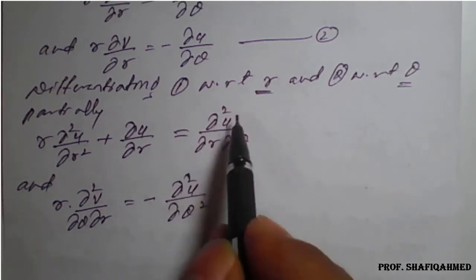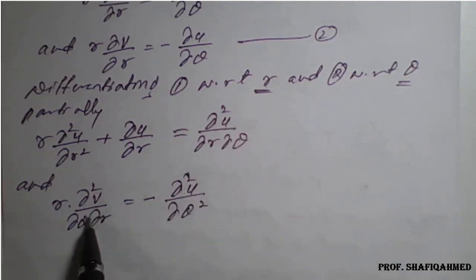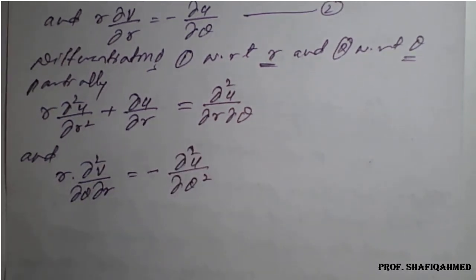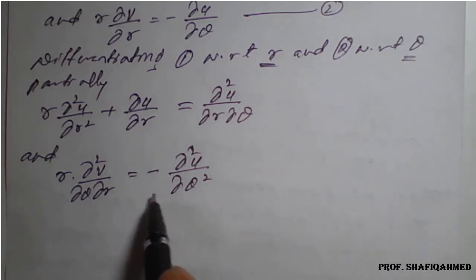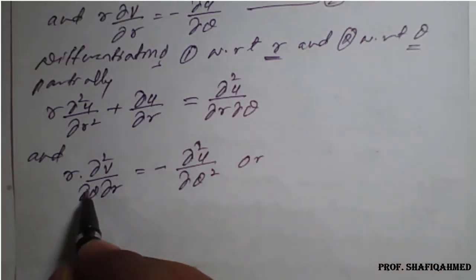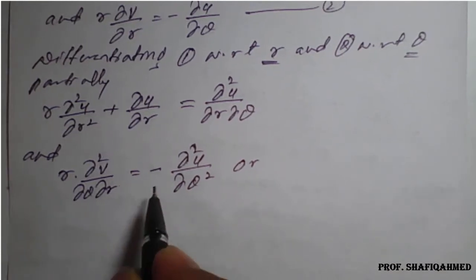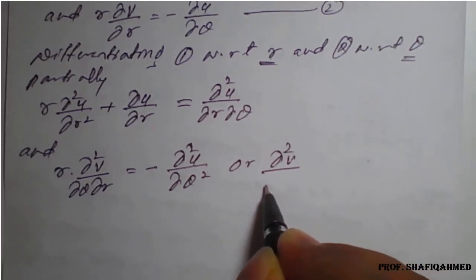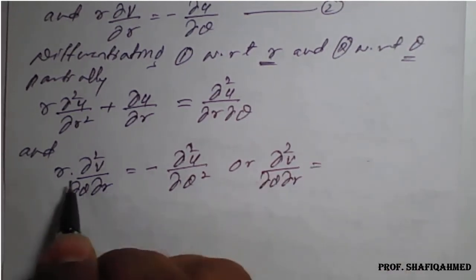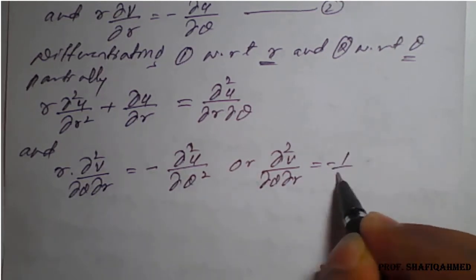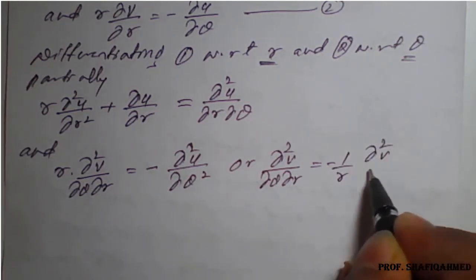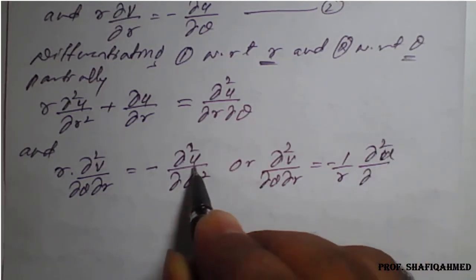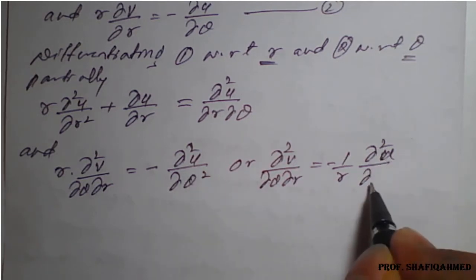You can see that the right hand side term and left hand side term, these two terms are the same here, so we can write this one as, or I will rewrite it, you cross multiply this r to the right hand side. It will become dou square v upon dou theta into dou r is equal to minus 1 upon r dou square u upon dou theta square.